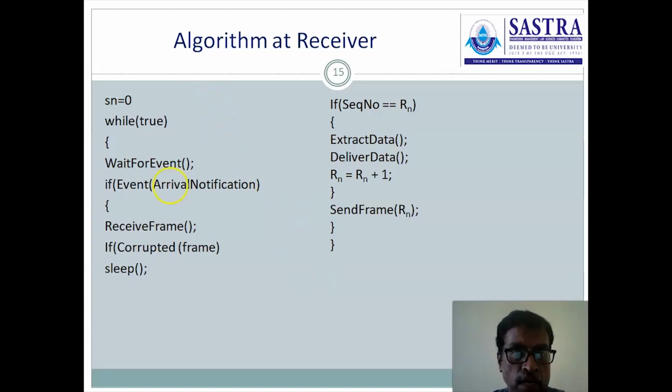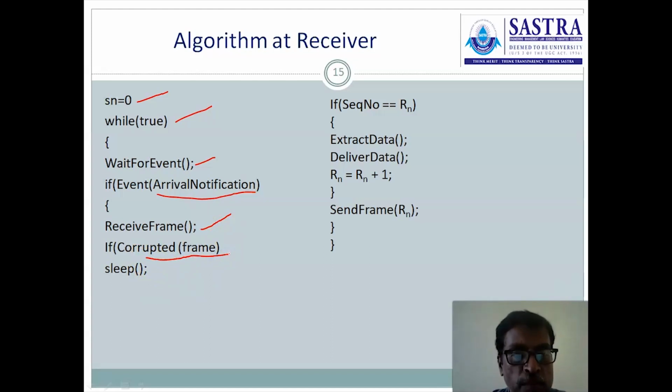algorithm at the receiver. Sn equal to 0, I mean the frame number is set to 0, continuous loop, so while true, waiting for the event. Coming to the receiver side, only one event occurs here, the arrival of the data frame. That notification is the only one transmitted here, so it is waiting for the event. If such an event occurred, then control enters here and it executes receive frame, it receives the frame and checks for the error. The frame is checked for the error.